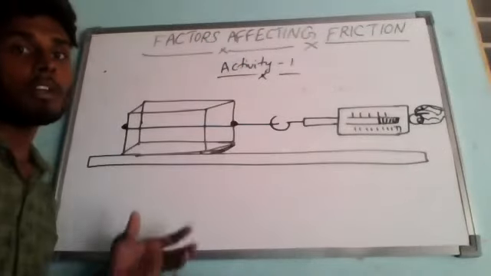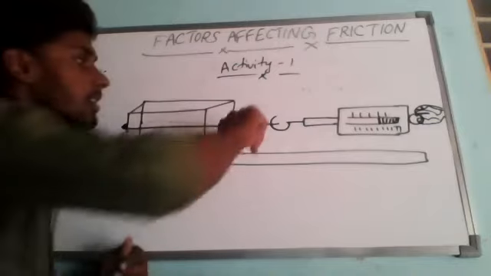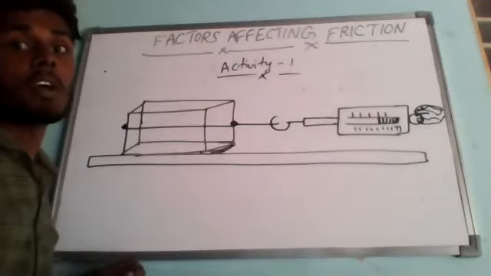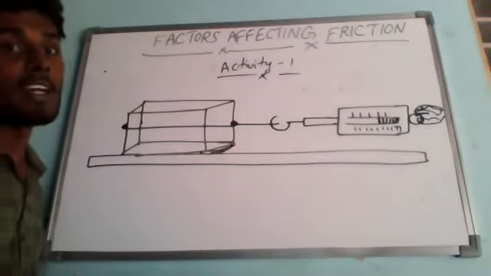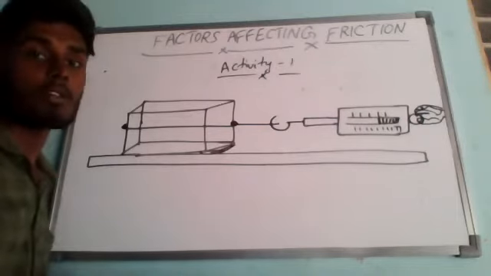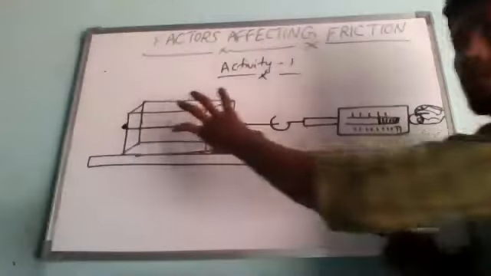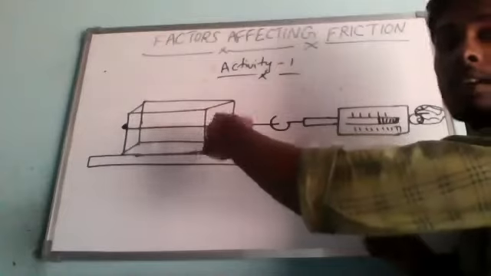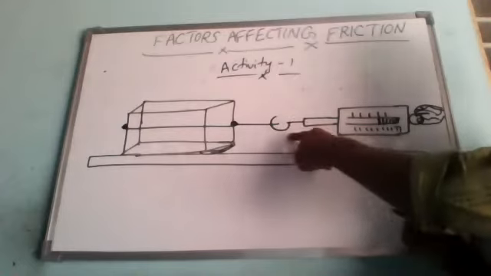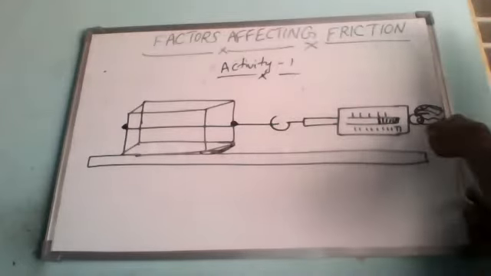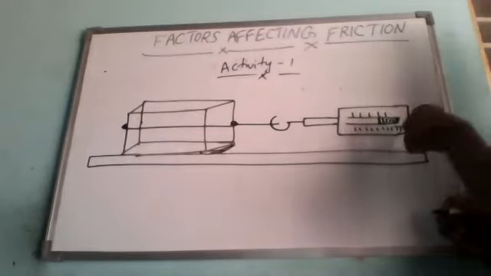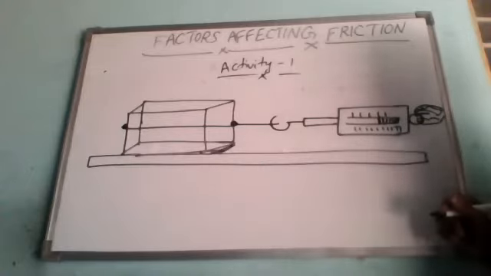So what is going to happen? Apply a pulling force to the brick by pulling the other end of the spring balance by hand, till the brick just begins to slide or moves slowly on the floor. So first we place a brick on the floor and tie it with a string or thread, and join the thread to one side of the spring balance, which is called the hook. From the other side, pull the spring balance until you observe that the movement of the brick starts.